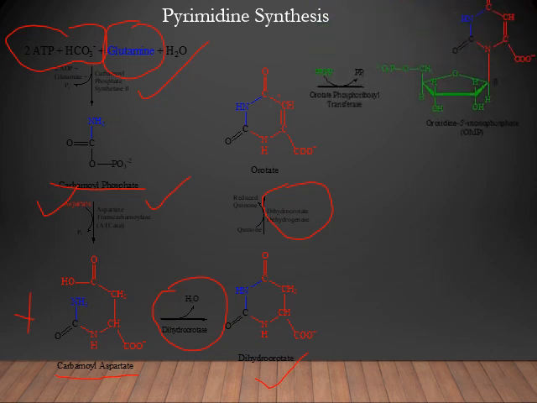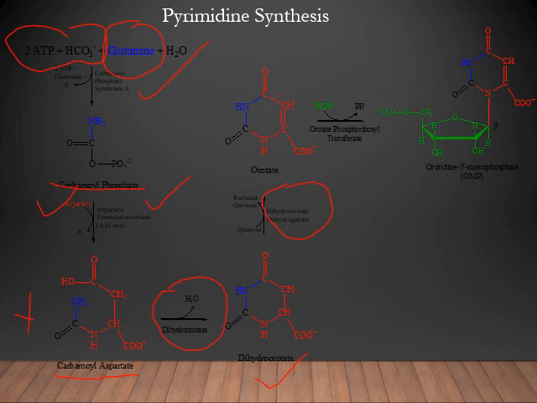Now the fifth reaction is the acquisition of a ribose phosphate group, that is, the transfer of ribose phosphate from PRPP, phosphoribosyl pyrophosphate, to orotic acid, forming orotate monophosphate, also known as OMP, orotidylate. We can say it as orotidylate, orotate monophosphate, or OMP. And this reaction is catalyzed by the enzyme orotate phosphoribosyl transferase.